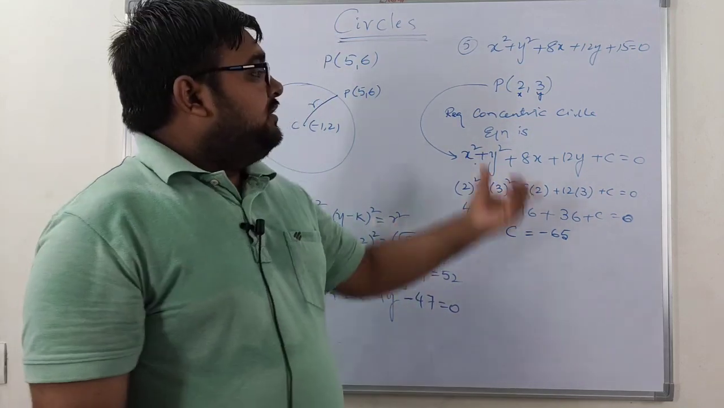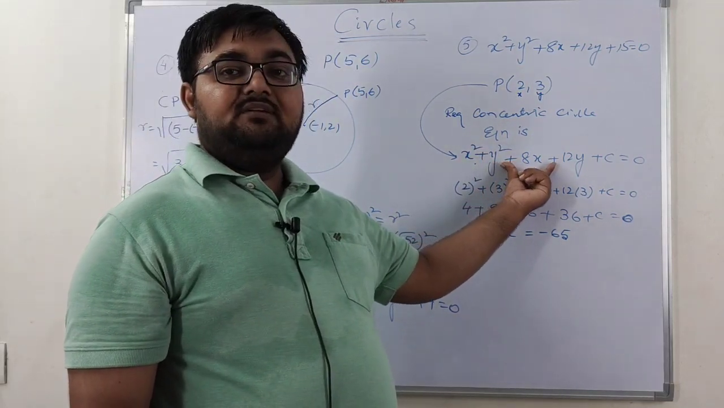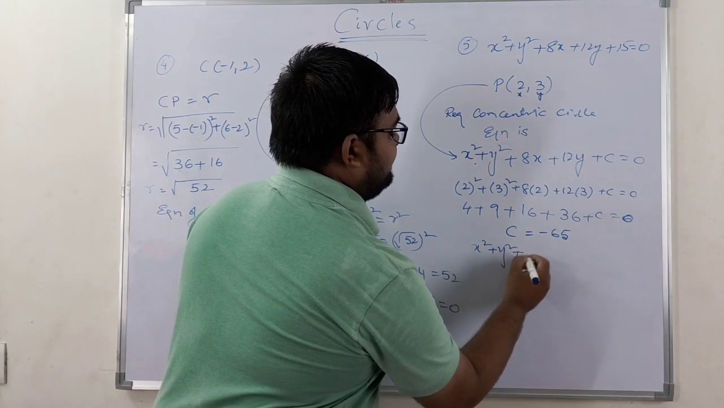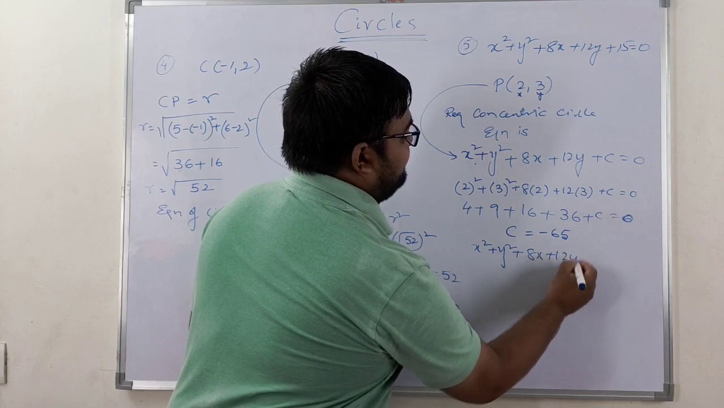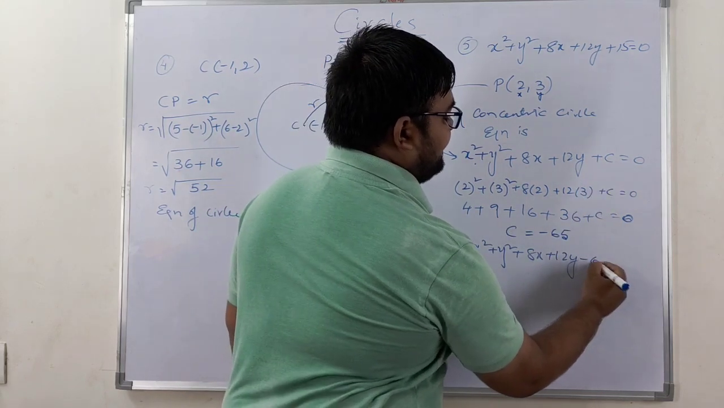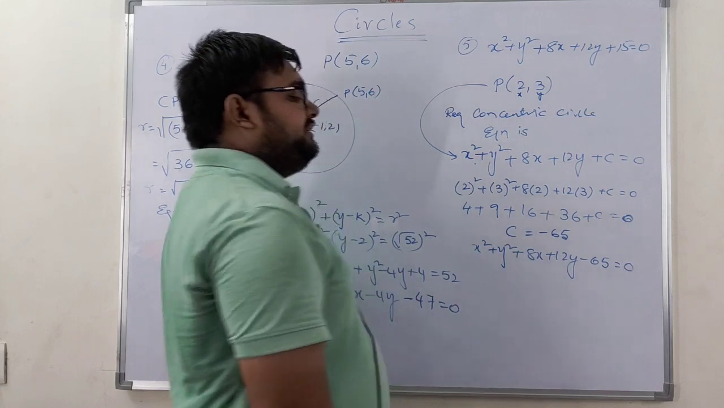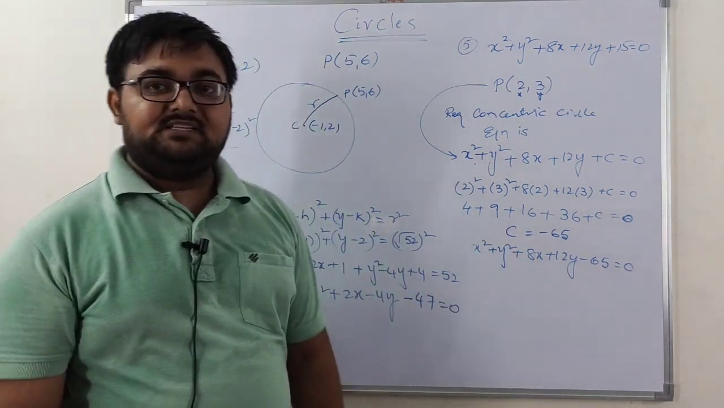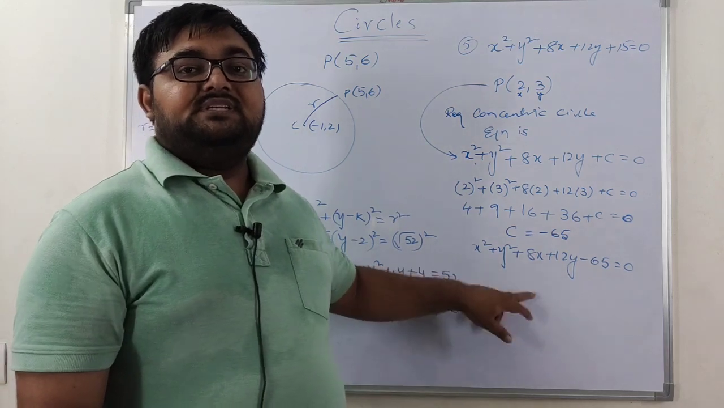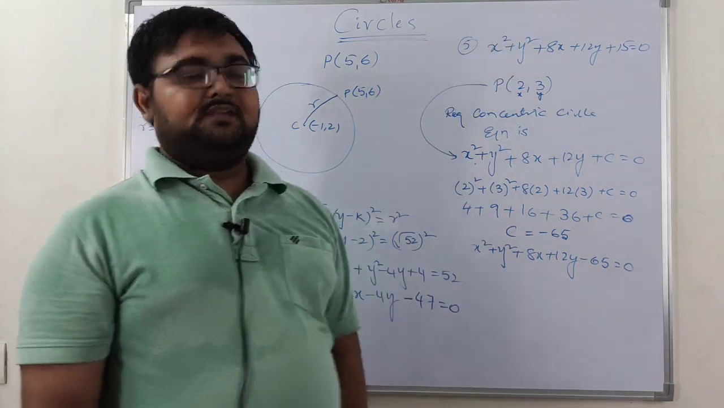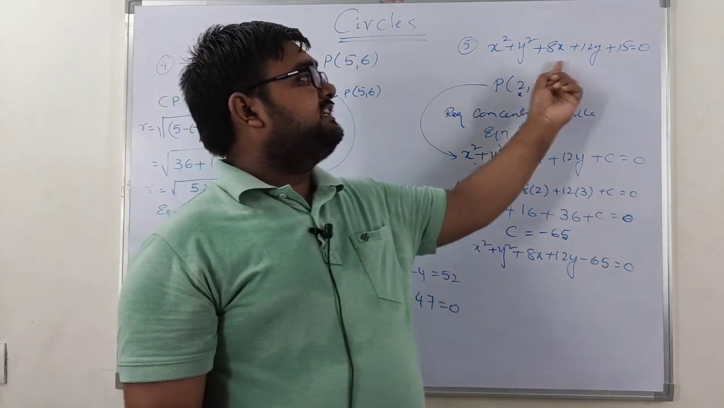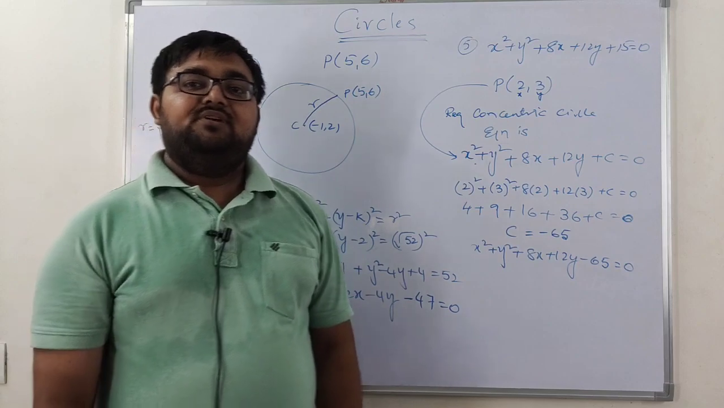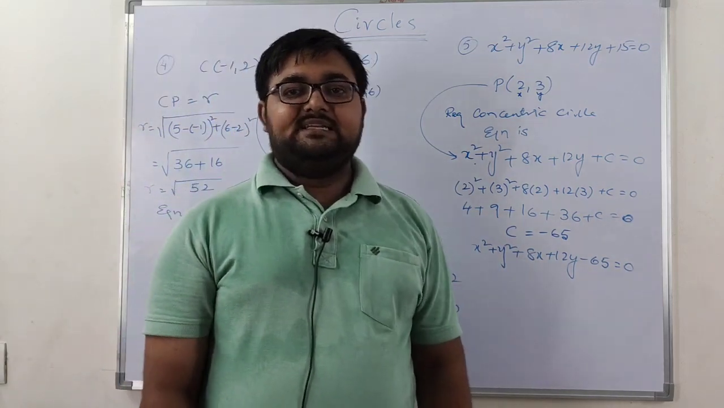Then the concentric circle equation is x square plus y square plus 8x plus 12y, and since c is minus 65, if you substitute, it is equal to 0. So this is my required concentric circle equation, which is concentric to this particular equation x square plus y square plus 8x plus 12y plus 15 is equal to 0. So likewise we are going to find the equation of a concentric circle.